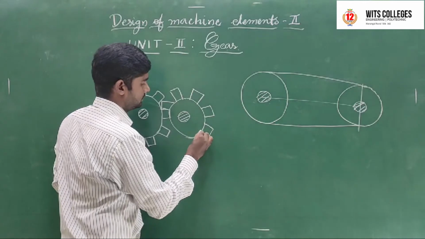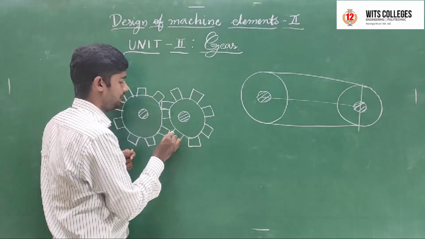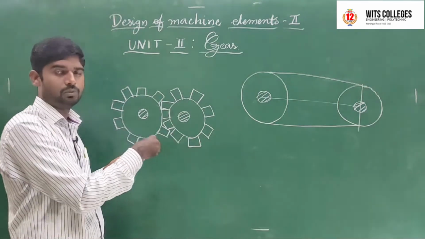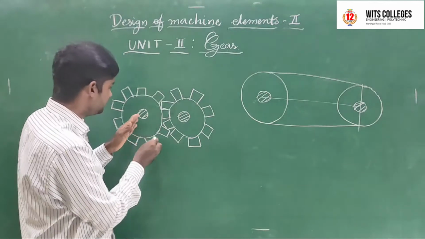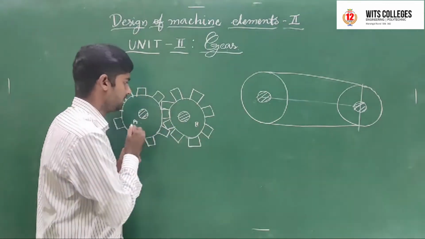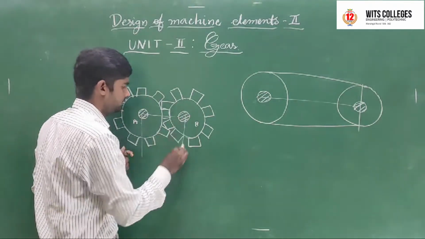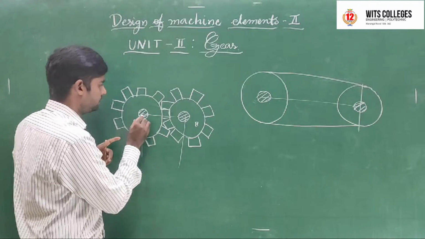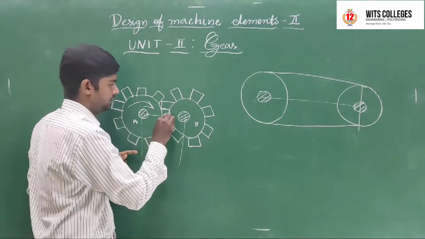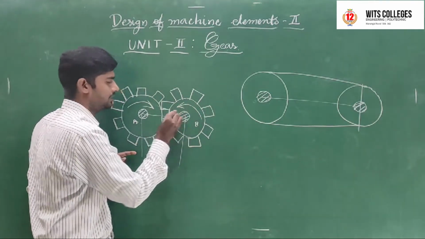The number of teeth depends upon the outer diameter of the gear. These gears transmit the power, and some center distance is there, the distance between the two shafts. The power is transmitted in the clockwise direction; this one is clockwise, and this one is anti-clockwise.